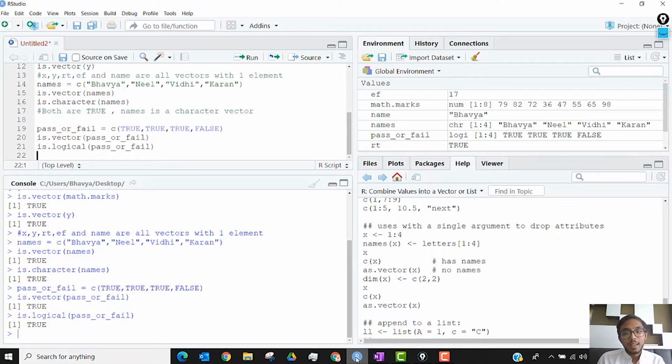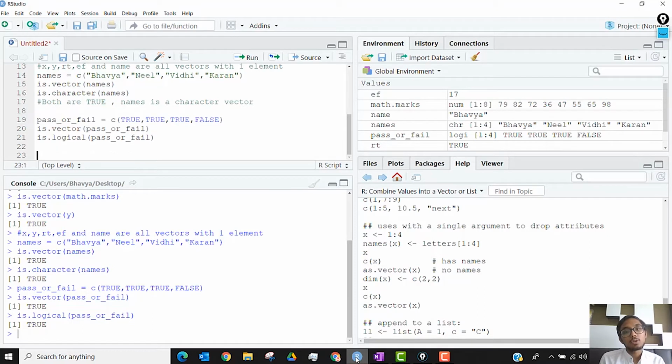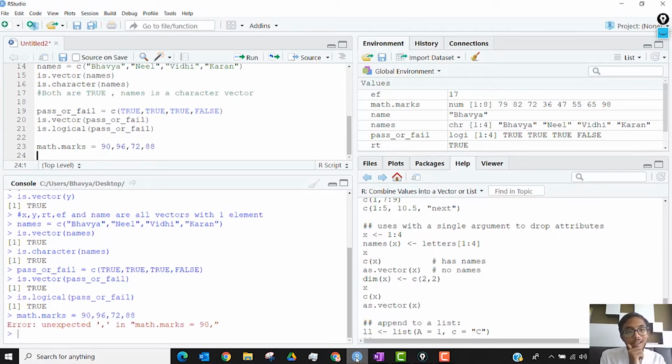Let's say I also give you math marks of 4 students: 90, 86, 72, 88. I try to store this in math.marks. As soon as I do this, I get an error.